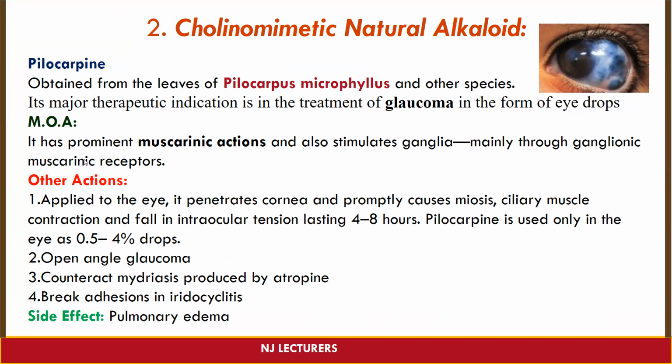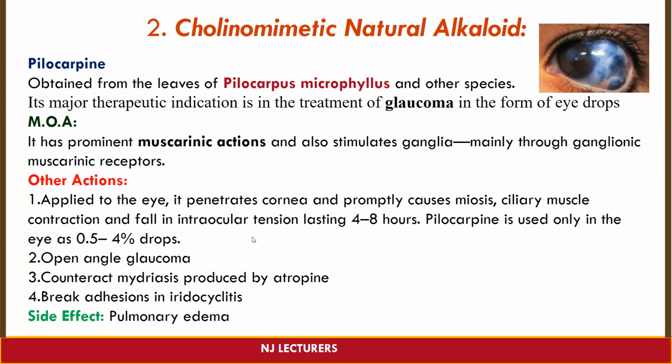Mechanism of action is that it has a very prominent muscarinic action and it can also stimulate the ganglia, mainly through ganglionic muscarinic receptors. When applied to the eye, it can penetrate the cornea and promptly causes miosis, ciliary muscle contraction, and a fall in intraocular tension which lasts for 4 to 8 hours.